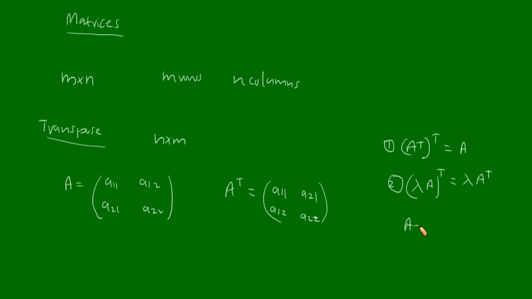Third, A plus B whole transpose will be equal to A transpose plus B transpose. And the fourth property, A into B whole transpose is equivalent to B transpose A transpose.